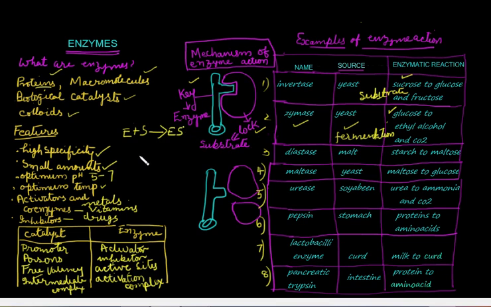This is the activation complex. In the next step, the enzyme substrate complex splits into enzyme and product. P stands for product. This is the enzyme, it is freed, and this is the product. So this is the mechanism of enzyme action.